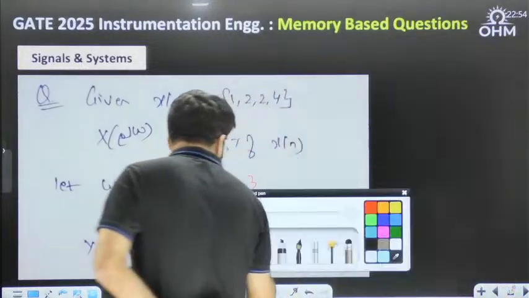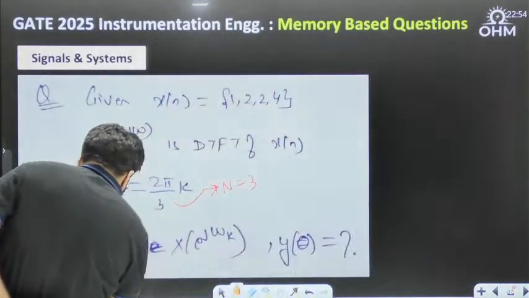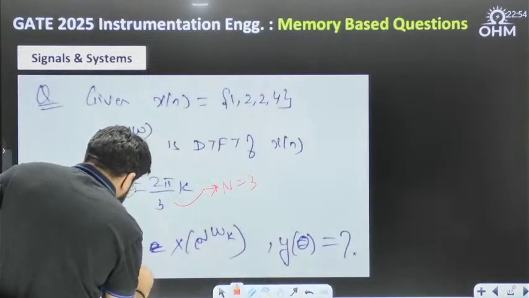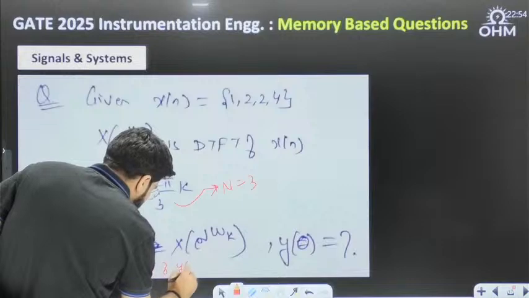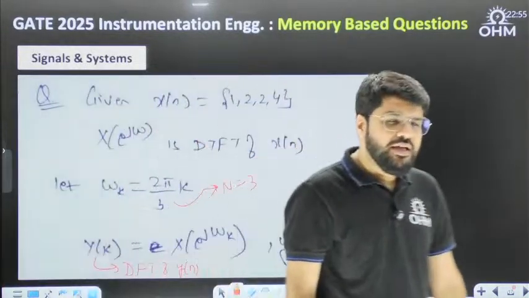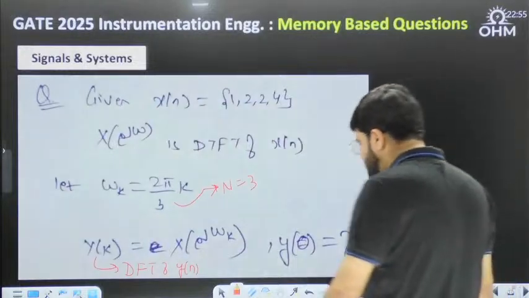This Y[k] you have to suppose is the DFT of some signal y[n], small y[n]. What is the value of small y[0]? Conceptual, dear, it's conceptual. Can we write down the DTFT? Why not? DTFT has a simple formula.